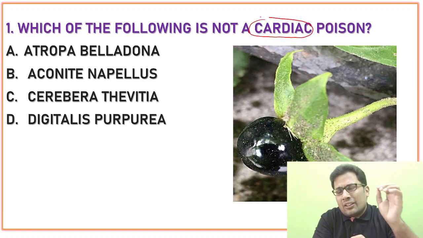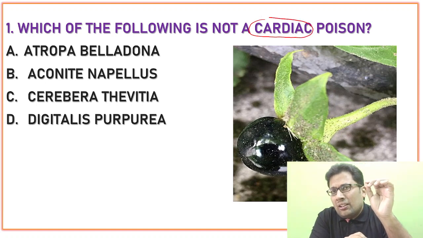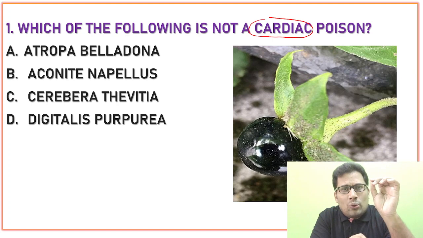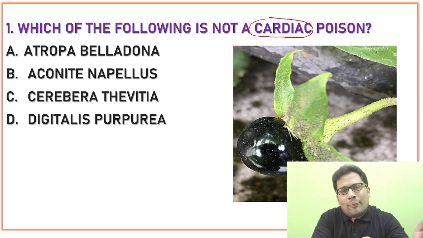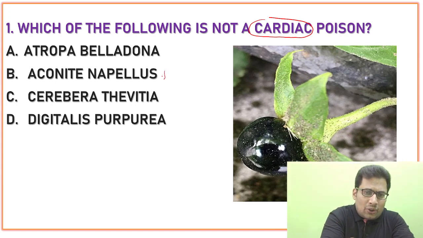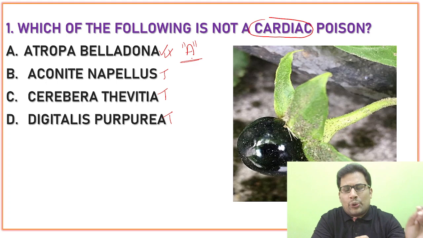Cardiac poison acts on the heart, on the SA node, AV node or the cardiac conducting system, which causes bradyarrhythmia and death. So aconite is a cardiac poison, Cerbera thevetia is a cardiac poison. So it is a true statement, true and true. So Atropa belladonna is the answer. So A is the answer for this question.